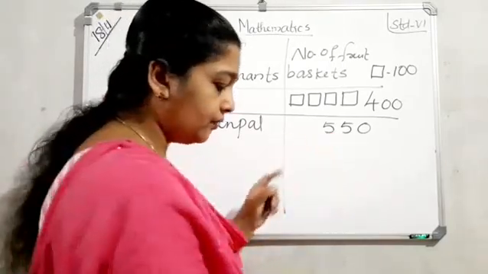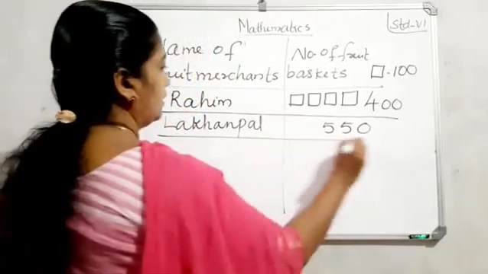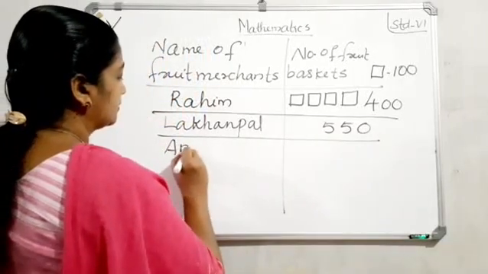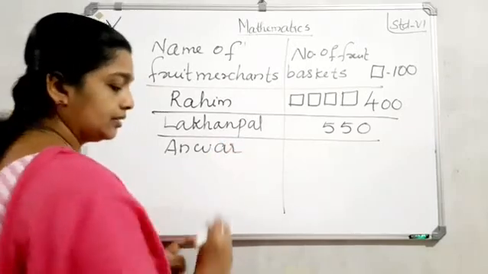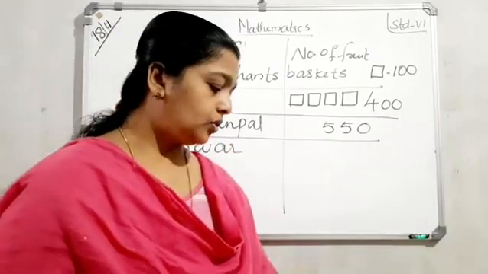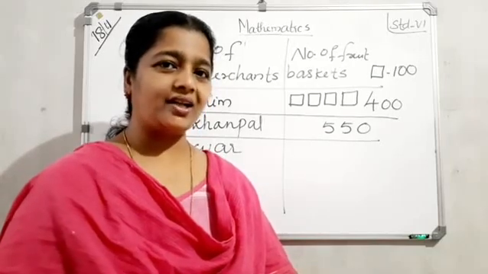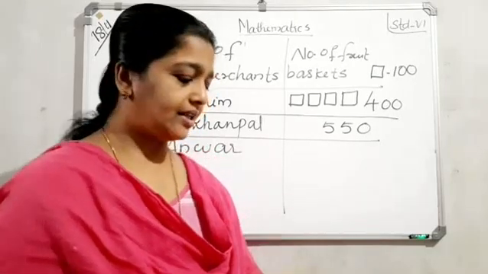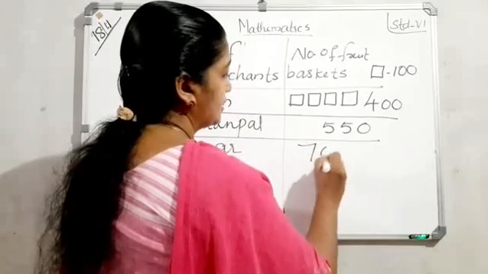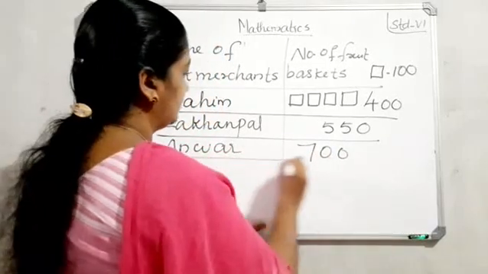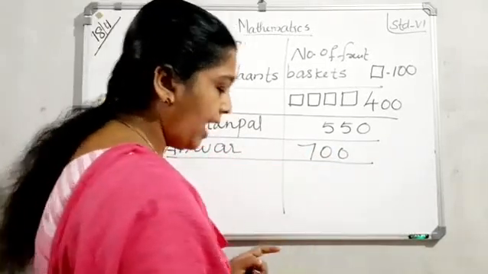Next one, Anwar. Then he has 1, 2, 3, 4, 5, 6, 7. 7 baskets. So total, say the answer, 700. Next, Martin.